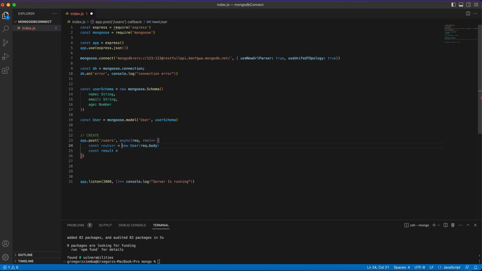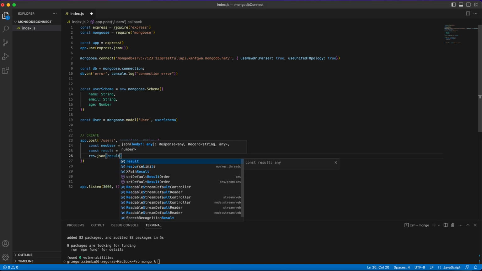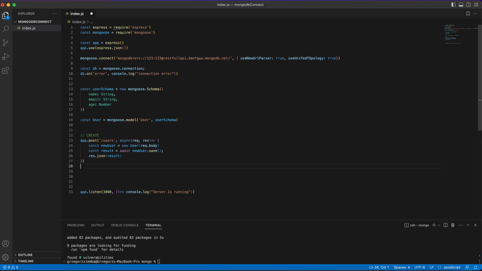We will get why we are using it like that, because right now we are just creating the new user with our schema mongoose model, and we're just getting the body that will be passed over here. I will show you how we'll pass it in Postman application. And with that in mind, to the result, we assign await, and our new user that we just created over here will be saved to our database. Of course, we can just respond with JSON, for example, the result. If everything's okay, we'll just check later on.